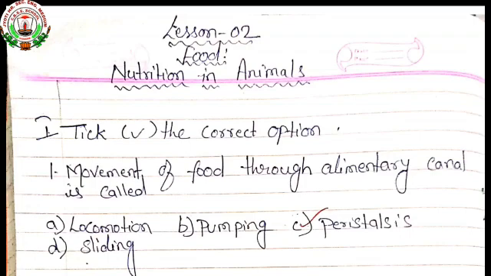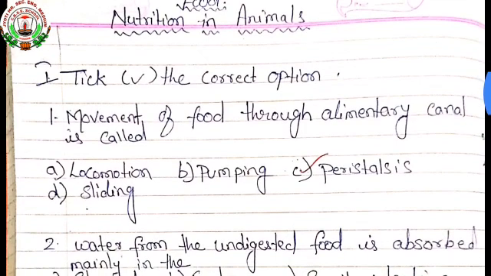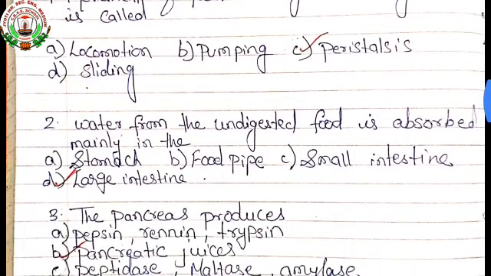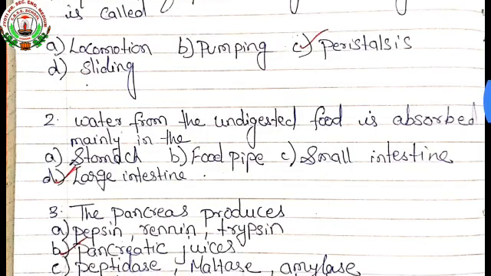First one is, movement of food through the alimentary canal is called: first option is locomotion, second is pumping, third is peristalsis, fourth is sliding. So the answer is peristalsis. Second one, water from the undigested food is absorbed mainly in the: stomach, food pipe, small intestine, or large intestine. So the answer is large intestine.